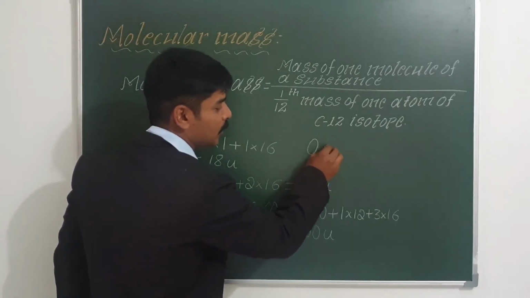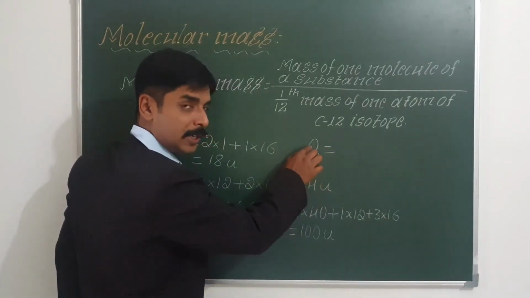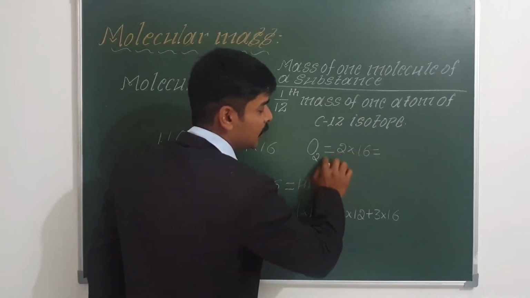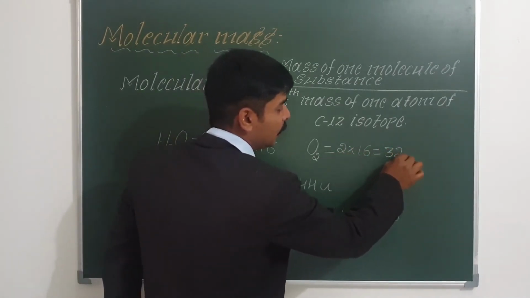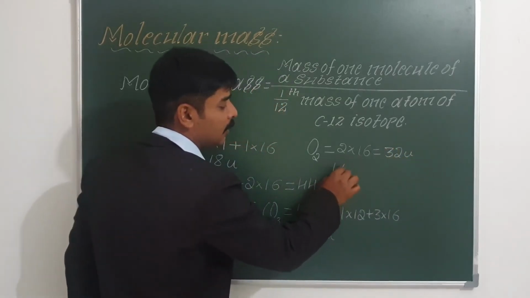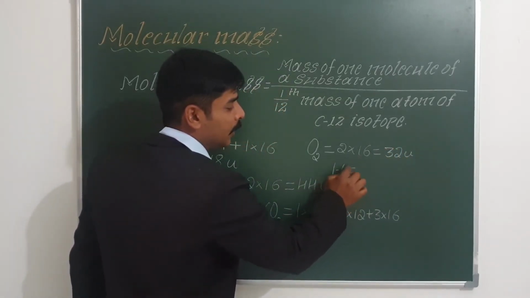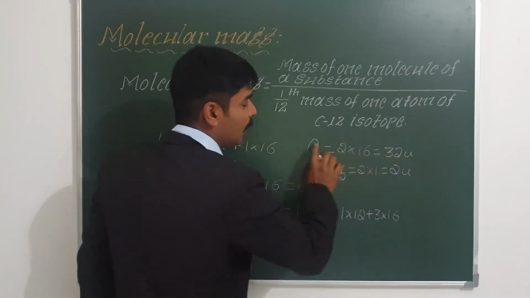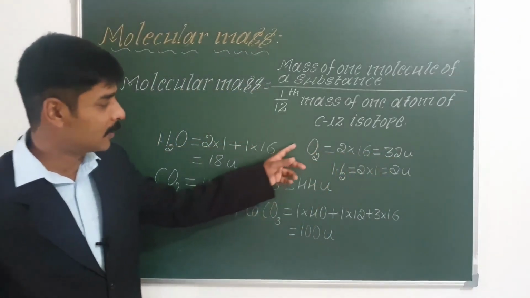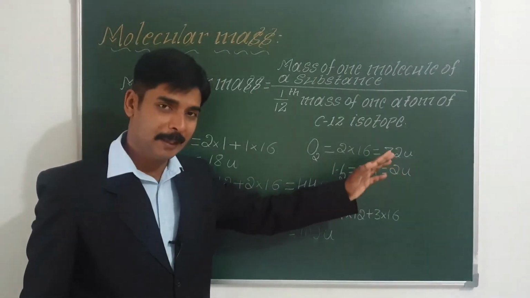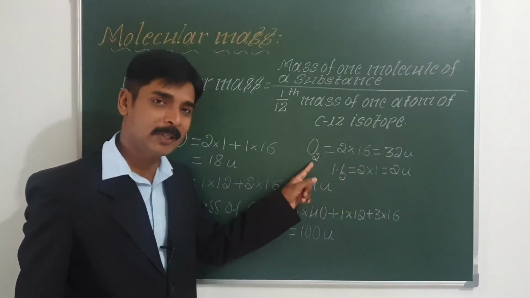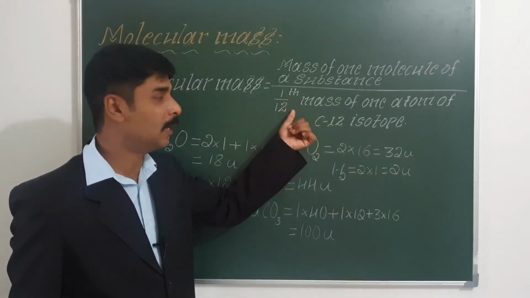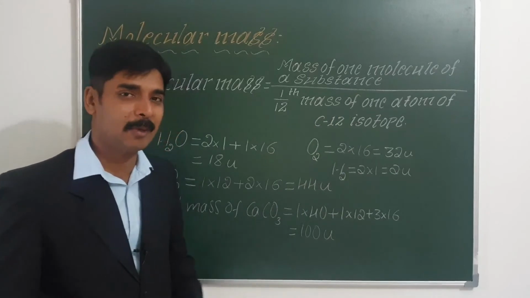The oxygen molecule is O2, so there are 2 oxygen atoms. So 2 into 16, the molecular mass of an oxygen molecule is 32 u. Similarly, what is the molecular mass of a hydrogen molecule? 2 into the atomic mass of hydrogen, which is 1. So it is 2 u. The molecular mass of an oxygen molecule is 32 u. It means that one oxygen molecule is 32 times heavier compared to 1/12 the mass of one atom of carbon-12